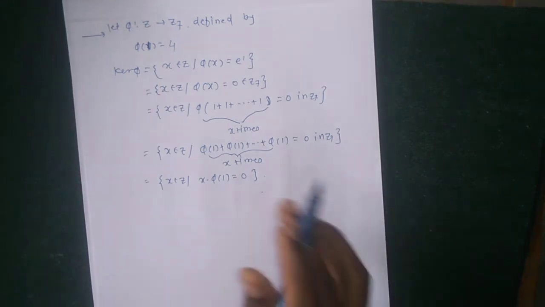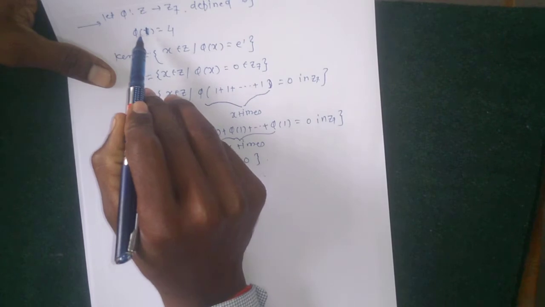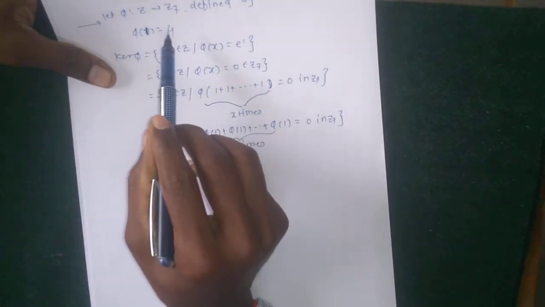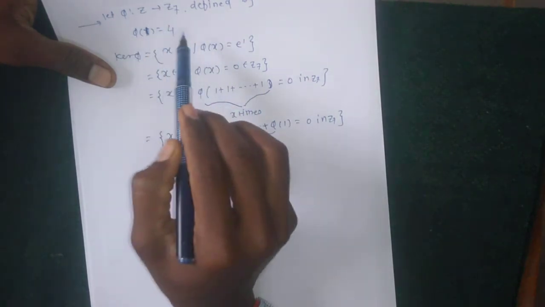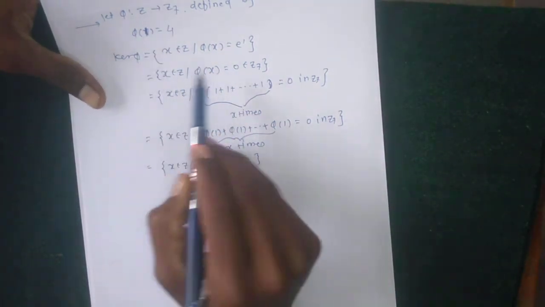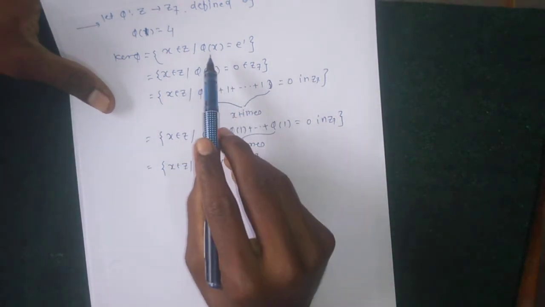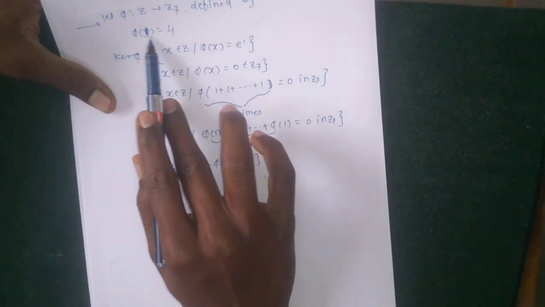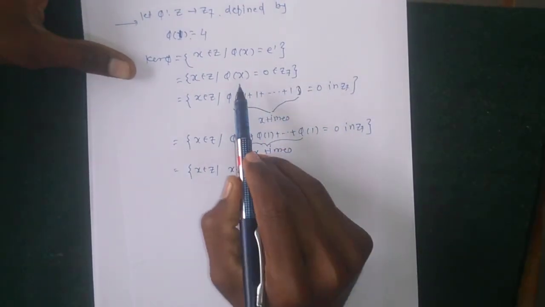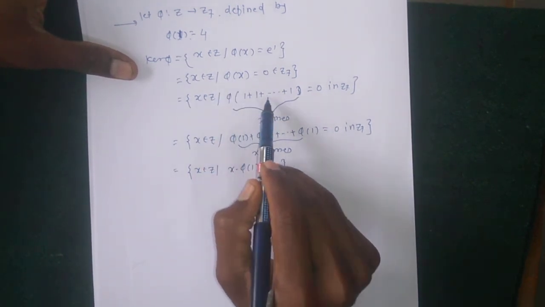Why is this written in this form? Here it is only given that phi of 1 equals 4. It means only the image of 1 is given, not the other elements like 2, 3, 4, 5. But the kernel of phi contains other elements also. So using this map, phi of 1 equals 4, phi of x equals 0 in Z7, and x can be written in the form of 1 plus 1 and so on.